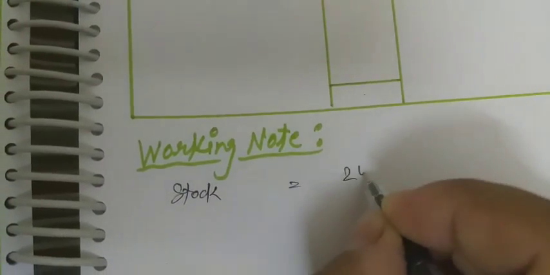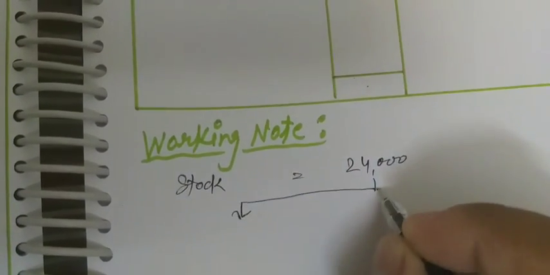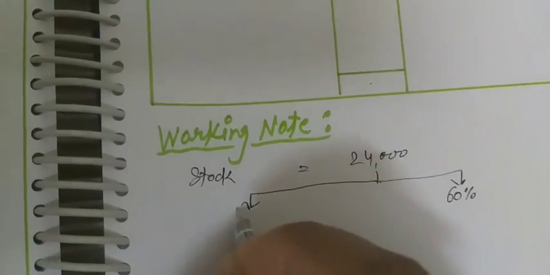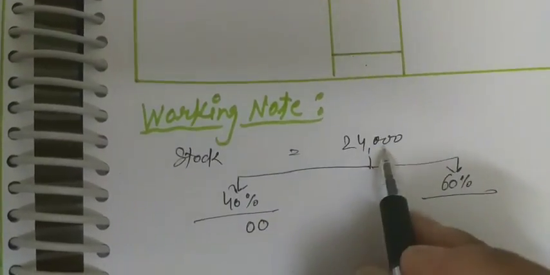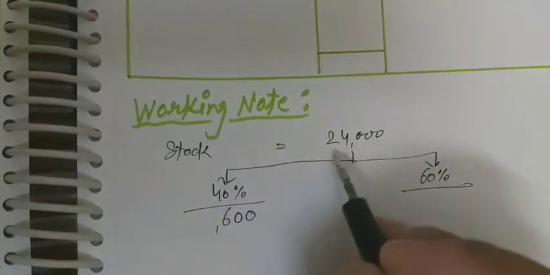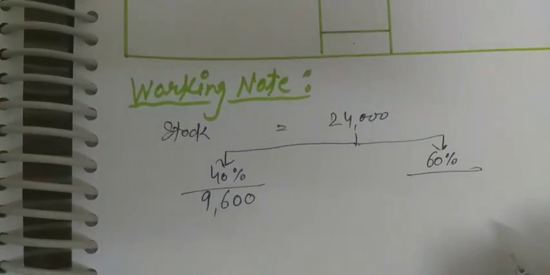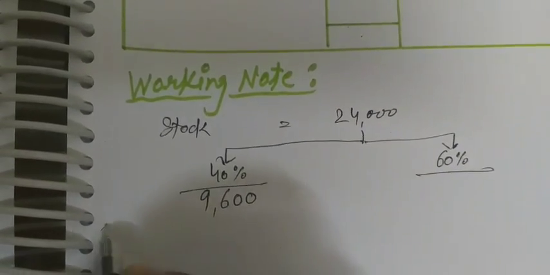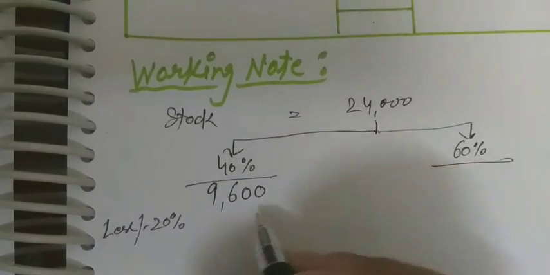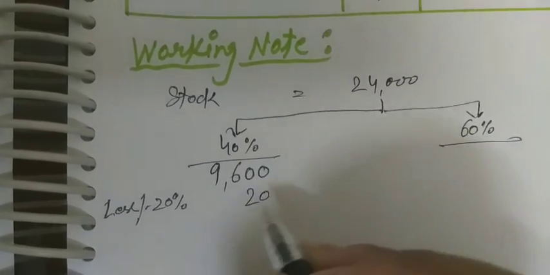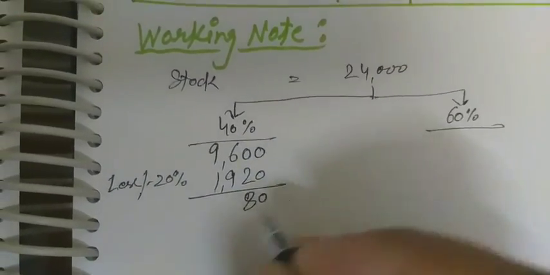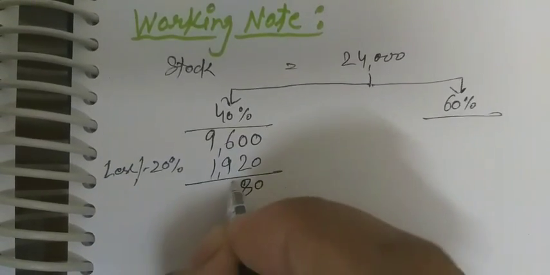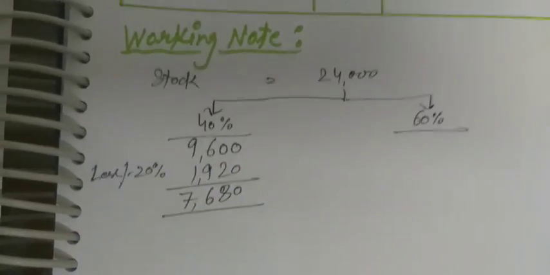Calculating as a working note, stock is 24,000; 60% will remain and 40% is taken over. 40% of 24,000 is 9,600, and this value is less 20%. 20% of 9,600 is 1,920, so 9,600 minus 1,920 is 7,680 rupees.